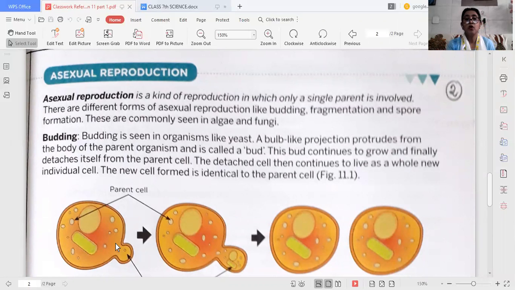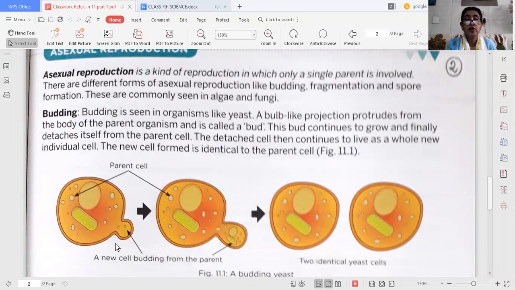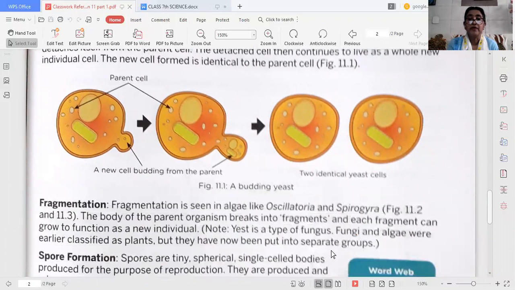Budding is seen in organisms like yeast. Now, what is yeast? It's a type of fungi. A bulb-like projection comes out from the body of the parent organism, and this outgrowth is known as a bud. This bud continues to grow, and finally, when it is fully grown, it detaches or separates from its parent cell. These separate cells then continue to live as new individual cells, and these cells are identical to their parent cell.